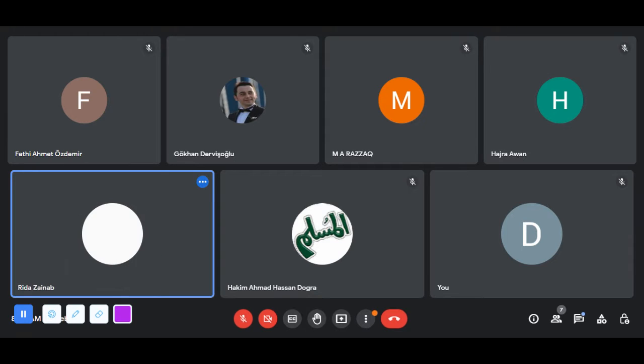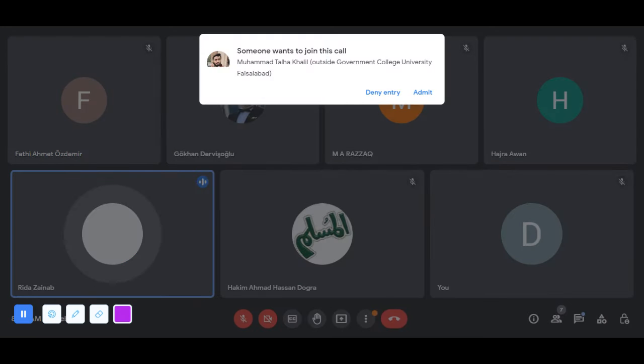Assalamu alaikum. Today the topic of my presentation is Achalasia. Achalasia is basically when the motility of the whole esophagus is decreased and the lower esophageal sphincter does not relax in response to swallowing. It is a congenital disorder in which the number of ganglion cells in the esophagus is less